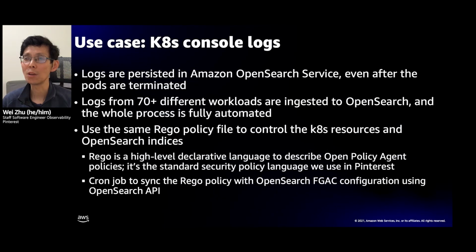To recap the Kubernetes console log use case, logs are persistent in OpenSearch even after the pods are terminated. Currently, logs from 70 different workloads are ingested to OpenSearch. The whole process is fully automated. Users will get the console logs automatically when a new workload is deployed to Kubernetes. We use the same Rego policy file to control the Kubernetes resources and OpenSearch indices. No additional setup from users is needed to enable logs.